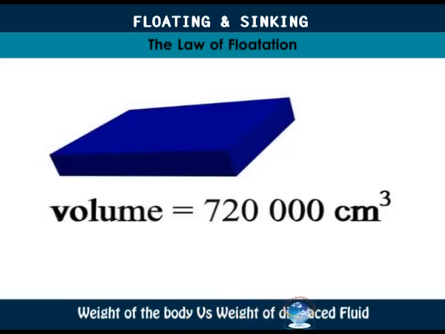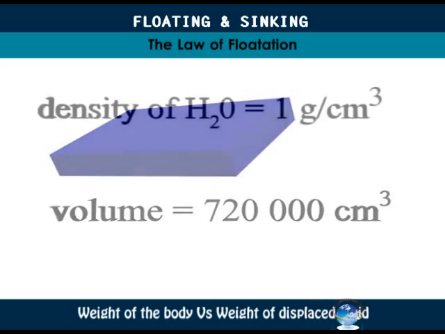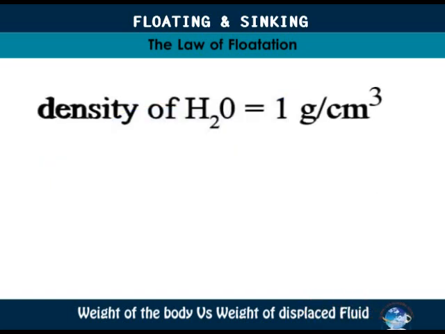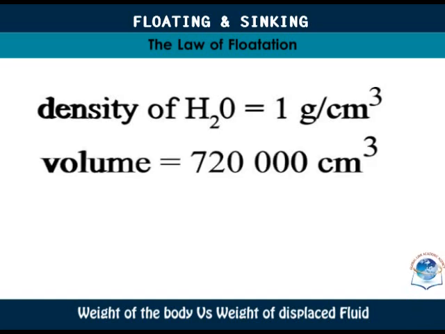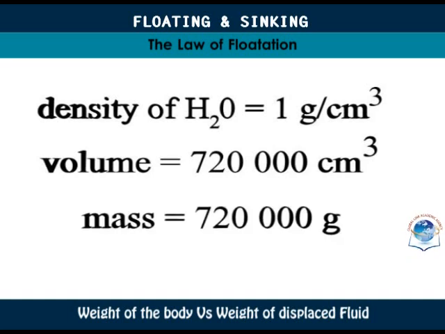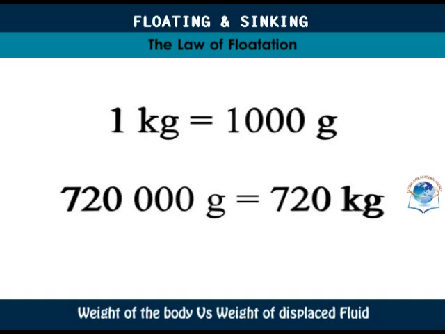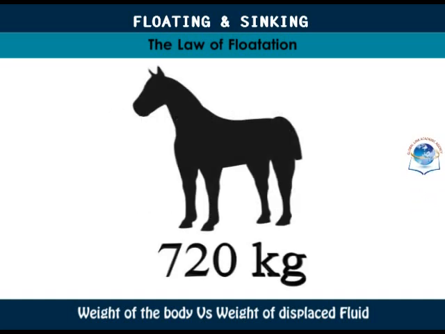Now we calculate its weight. Density of water is equal to 1 gram per cubic centimeter. So 720,000 cubic centimeters is equivalent to 720,000 grams of water, or simply 720 kilograms. The horse weighs 720 kilograms, or 7,200 newtons.